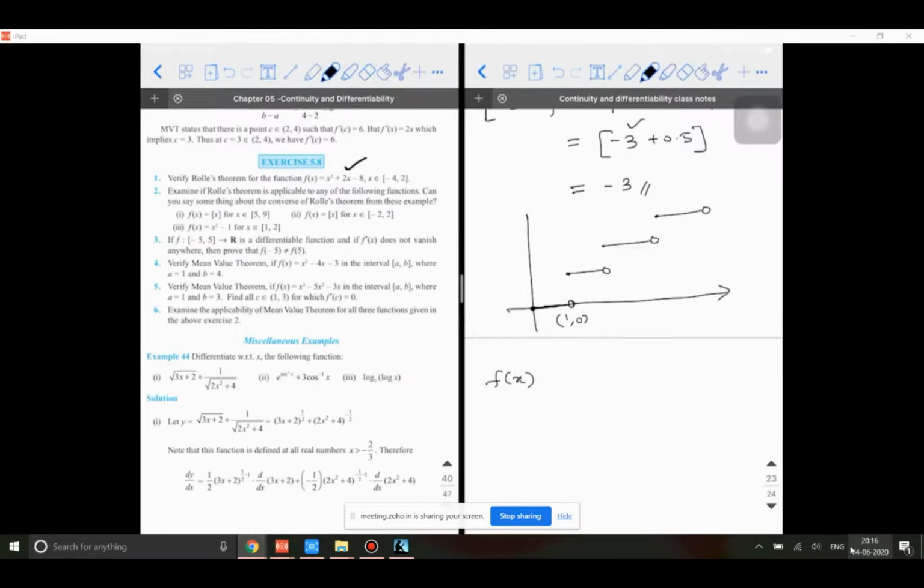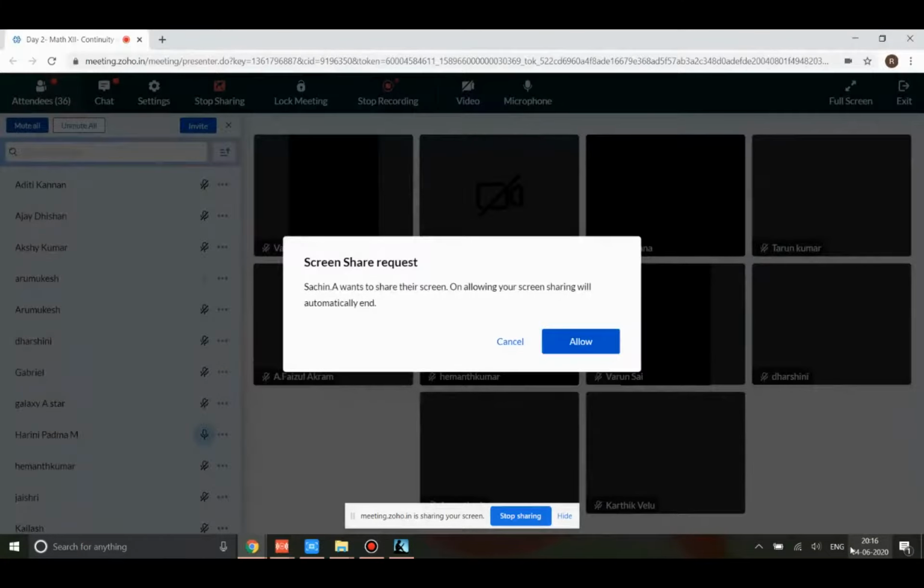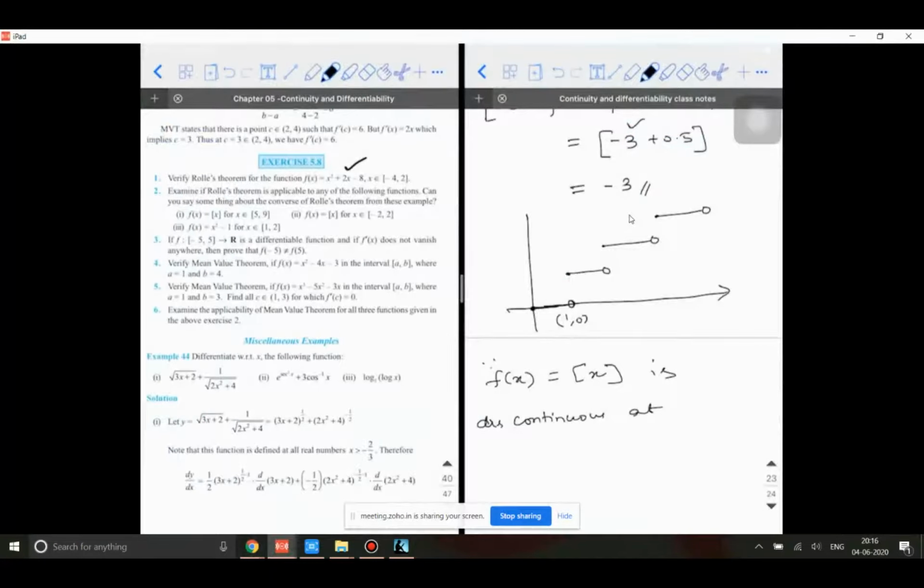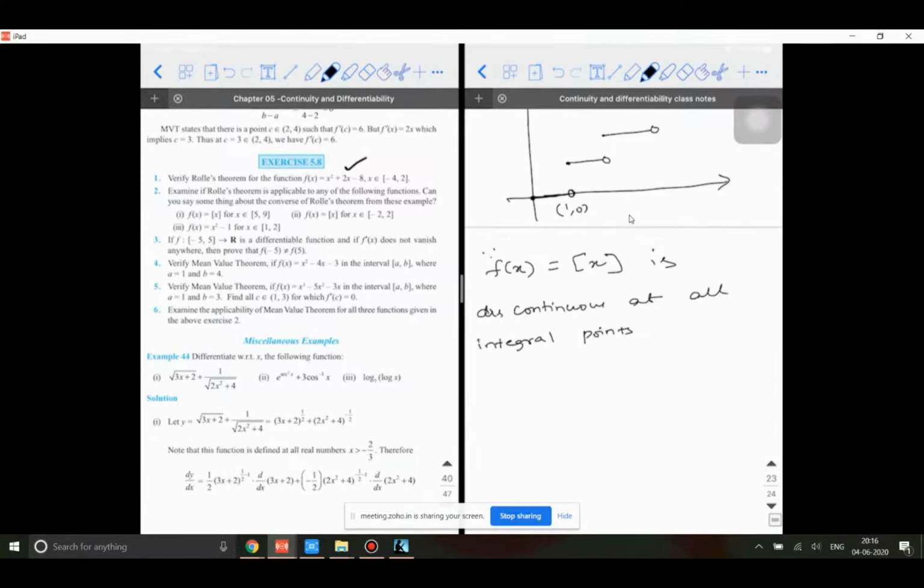Since f of x equal to the greatest integer of x is discontinuous at all integral points, or integers, Rolle's theorem cannot be verified.